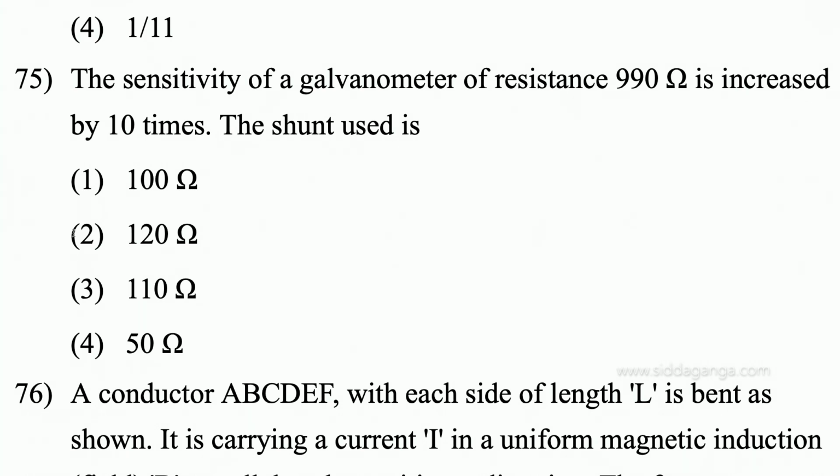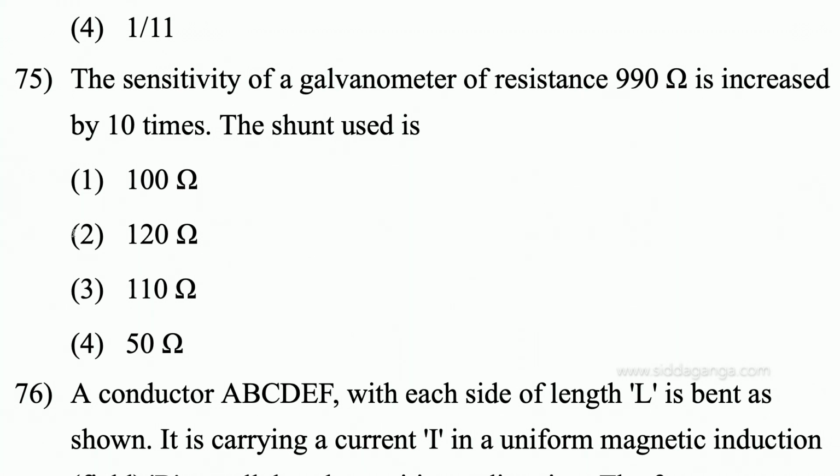The sensitivity of a galvanometer of resistance 990 ohm is increased by 10 times. So the given galvanometer resistance is 990 ohm. Sensitivity means I by Ig is 10. The given sensitivity is 10. The shunt resistance used has to be calculated.